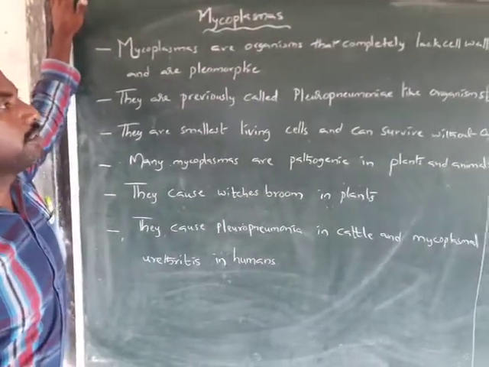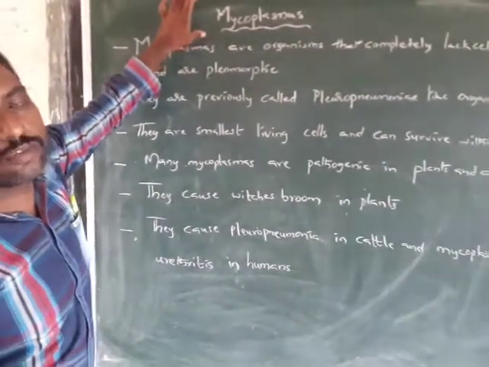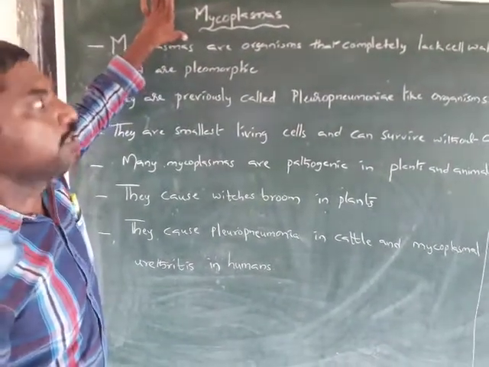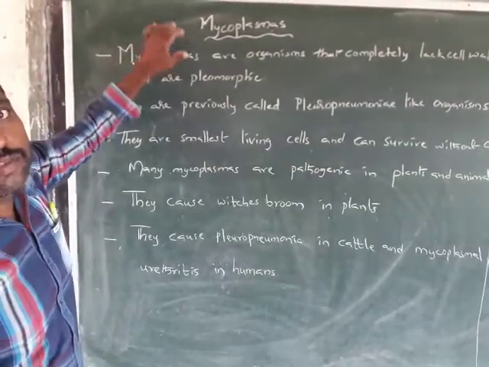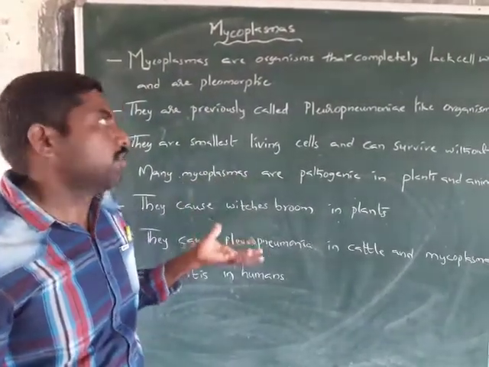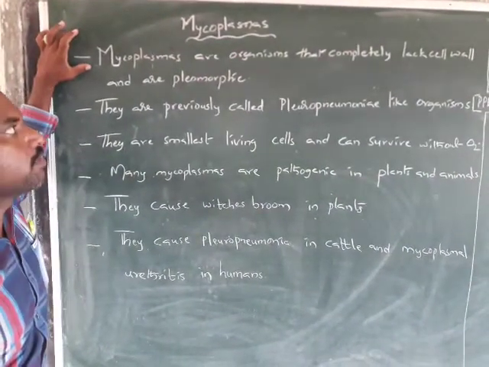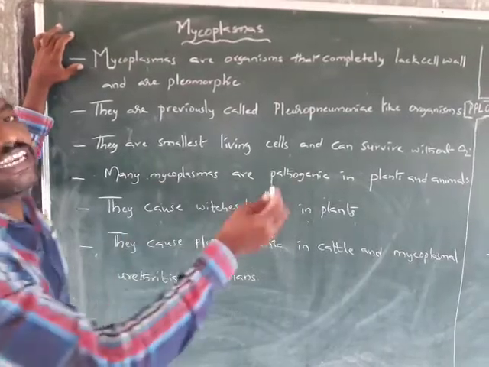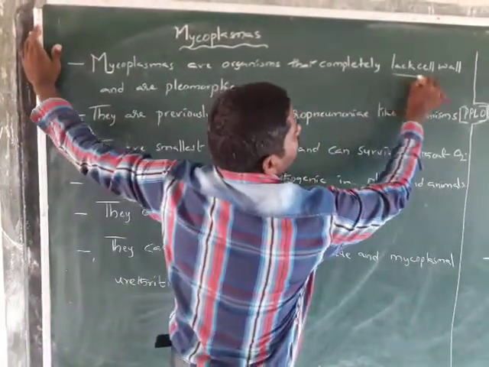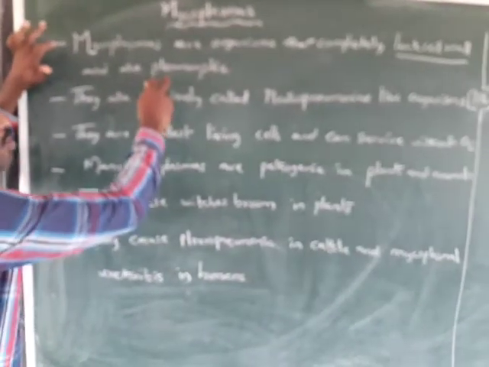Students, yesterday we discussed the kingdom Monera. This is a Mycoplasma. It also comes under kingdom Monera. Now we have to discuss Mycoplasma and the general characteristics of Mycoplasma. Mycoplasmas are organisms that completely lack the cell wall, and these are pleomorphic.